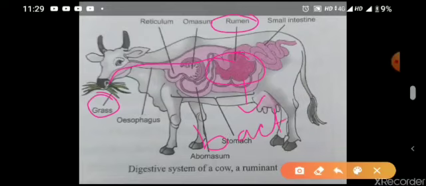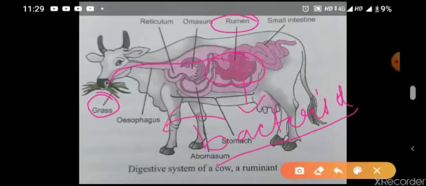These bacteria are breaking down cellulose to simpler forms. Because cellulose is a complex form, this complex form is broken down into simpler forms with the help of some bacteria, and these bacteria are present in the rumen. So when food reaches the rumen, that complex food will break down with the help of the bacteria. But that food will not be fully digested, it will be half digested.